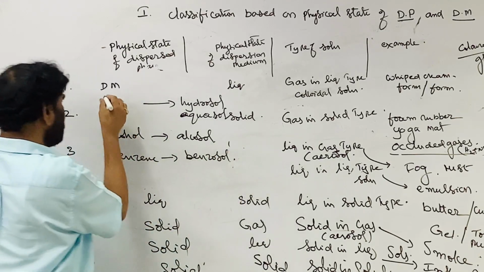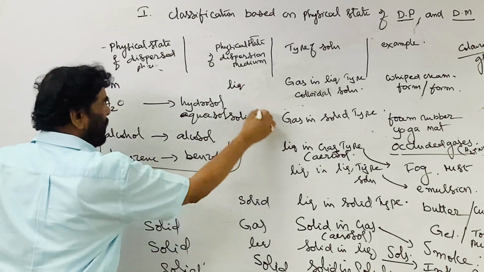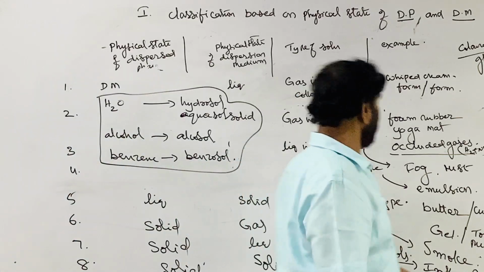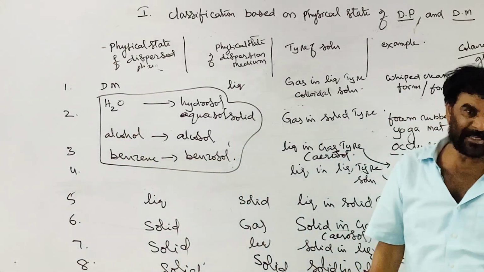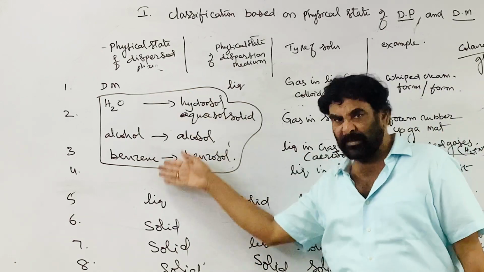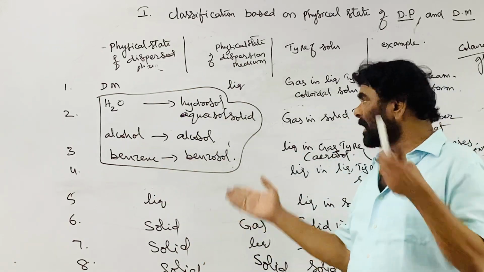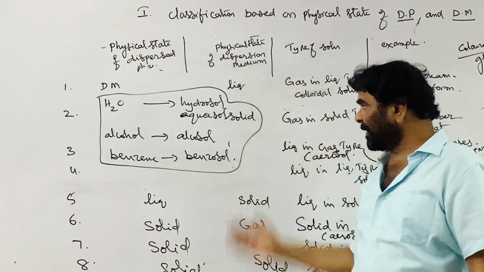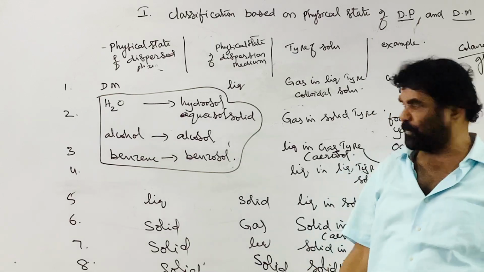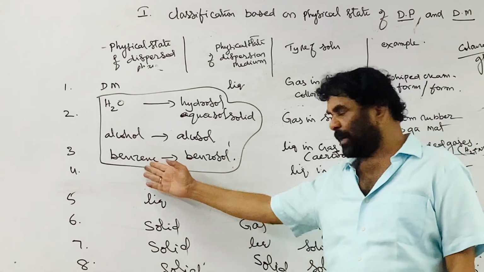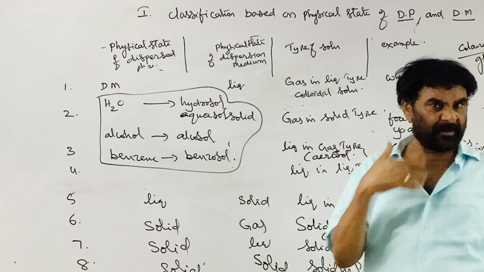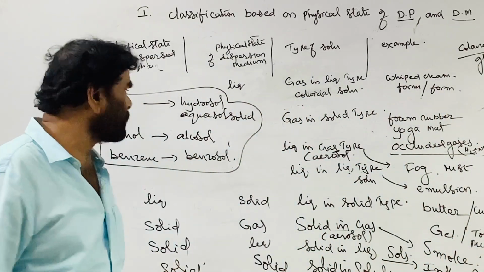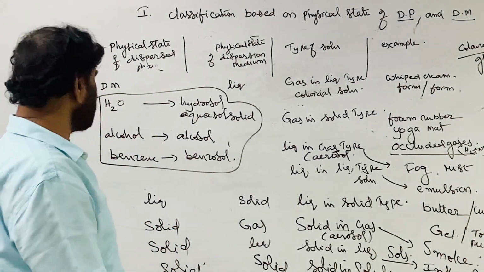So based on the chemical nature of the dispersion medium, when the dispersion medium is liquid, different names are given. Hydrosols or aquasols if water is the solvent or dispersion medium. If alcohol is the dispersion medium, it is called alkosol. Benzene, benzosol; xylene, xylosol; toluene, tolosol. You should know the names of these.